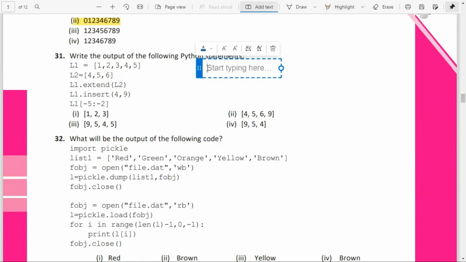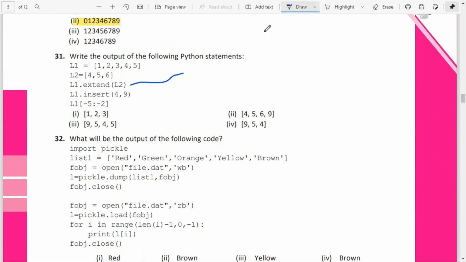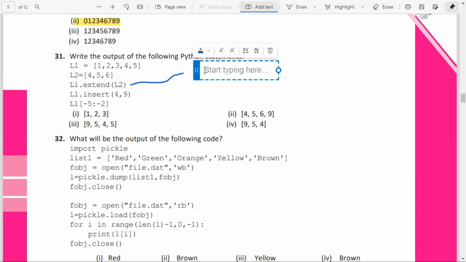Two lists are given. Okay, so L1, in this statement, what will happen over here? L1 is asked to extend with the L2. So L1 will be 1, 2, 3, 4, 5, and after that L2 is extended: 4, 5, 6. So this is L1 right now.